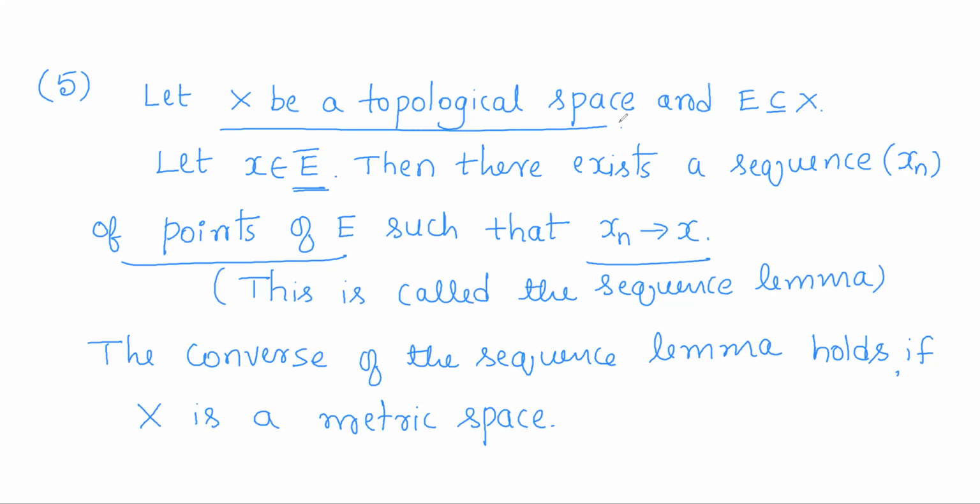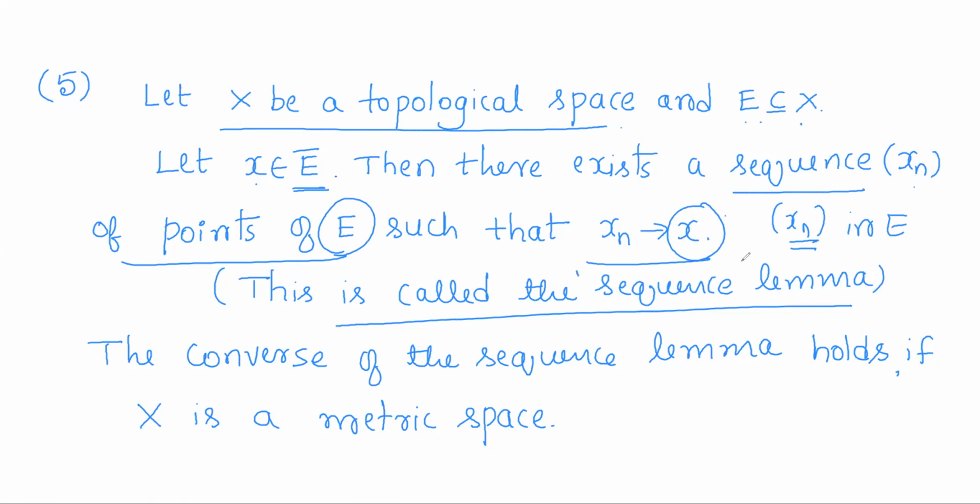So if X is a topological space and E is any subset of X, and x is any point of E closure, then there is a sequence xn in E, that is, a sequence of points in E such that xn converges to x. So for every point in the closure of E, there is a sequence in E converging to that point. So this statement is called the sequence lemma. We call this the sequence lemma.